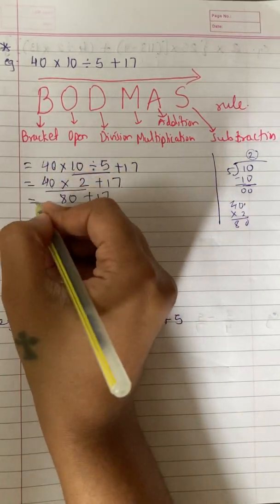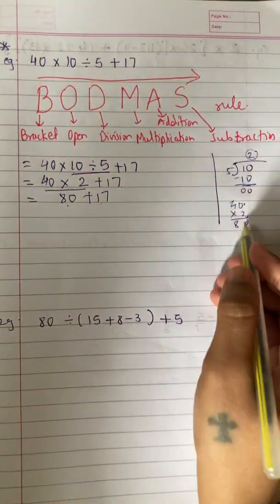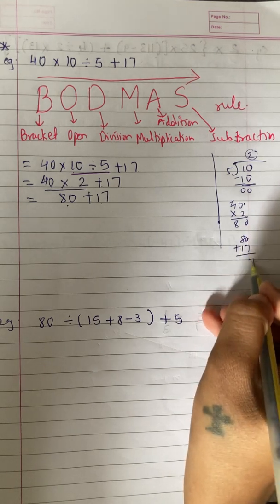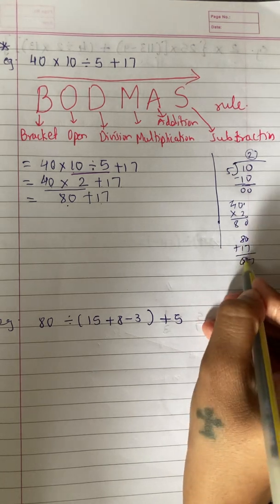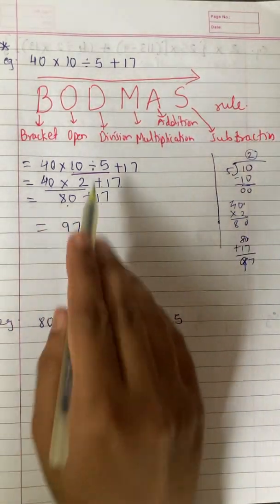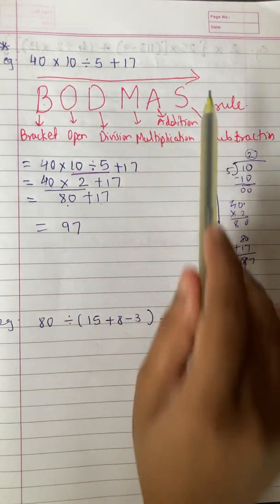Everywhere you have to write down equal to. Now 80 plus 17, you can do it. 80 plus 17. 8 plus 1 is 9. So the answer will be 97. So this is how we are going to solve using Bodma's rule.